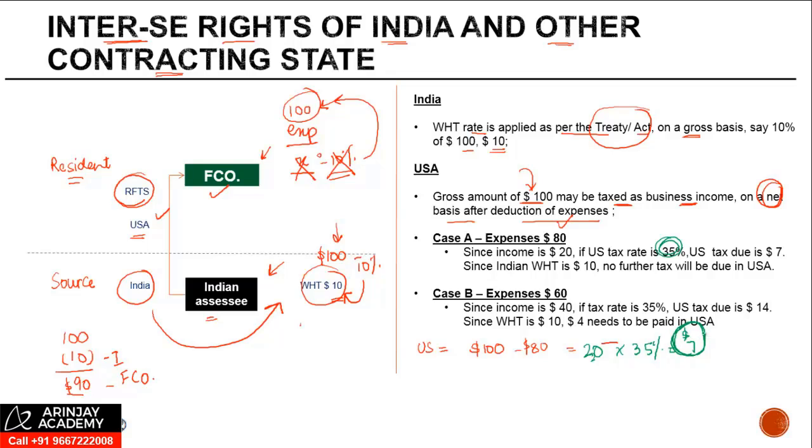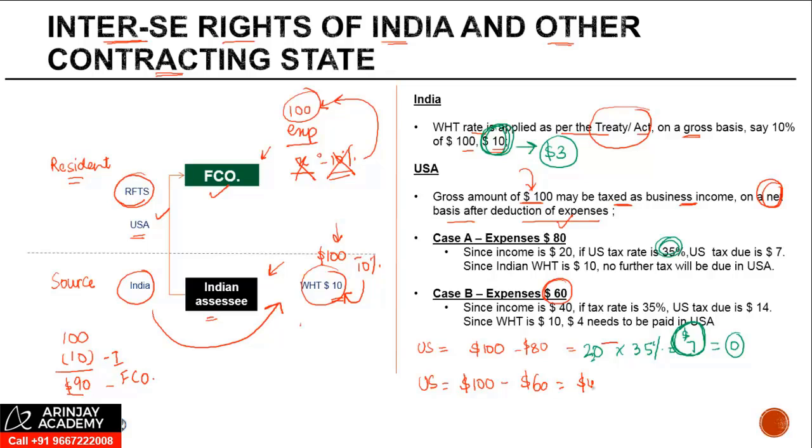But against this, there is already a withholding tax of $10 in India. Assuming the foreign tax credit is available, there will be no further tax which has to be paid in US. On the contrary, there is an excess withholding tax of $3 which has been levied by India. Let's take another example. The income remains at $100. Case B, the expenses are $60.